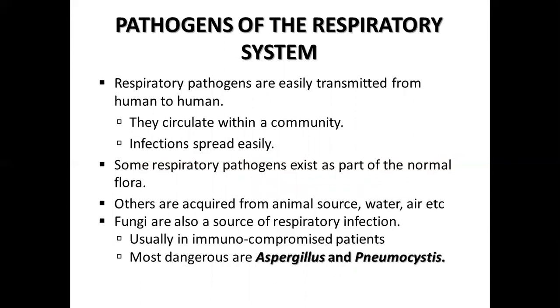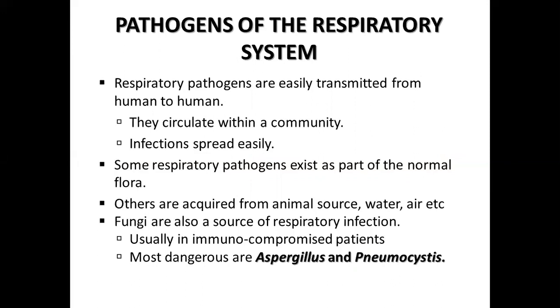These respiratory pathogens are easily transmitted from human to human. They circulate within the community and infections spread easily. Some respiratory pathogens exist as part of the normal flora. We are now experiencing the pandemic of coronavirus, SARS coronavirus 2, that is COVID disease, and we are experiencing it very closely.